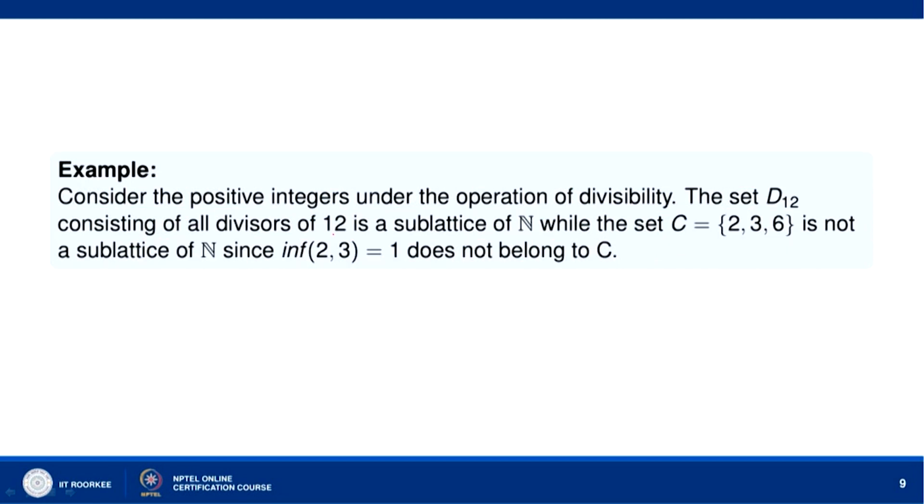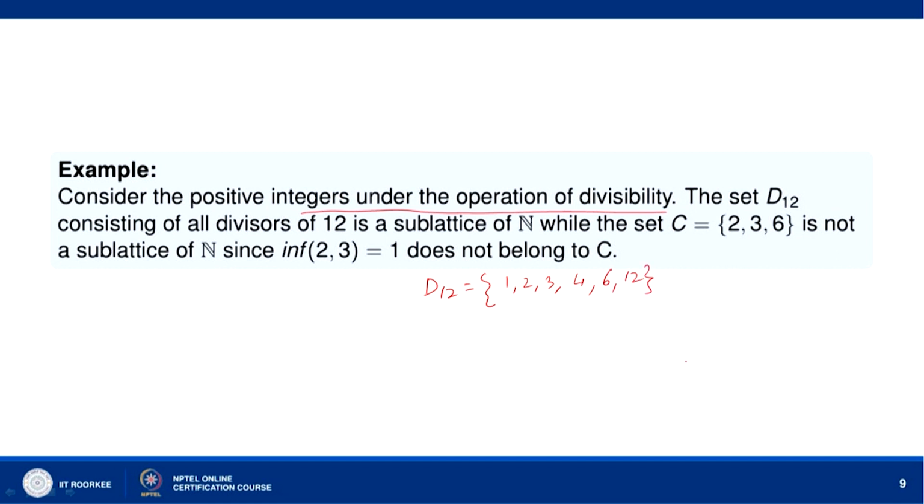So, let us now take an example. Consider the set of positive integers under the operation of divisibility. We know that it is a lattice. Let us consider its subset D12. D12 consists of 1, 2, 3, 4, 6, and 12. They are all divisors of 12.